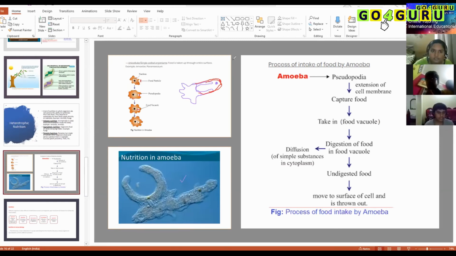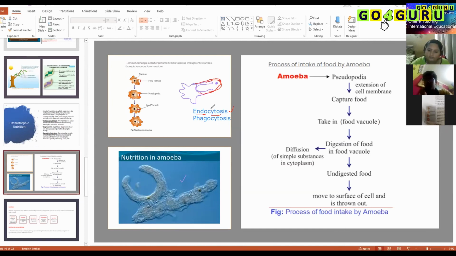And what is this process called? Endocytosis. It is either called endocytosis or phagocytosis. You can call it by any name. Endo means inside, cyte refers to cell. Amoeba is a single cell and it is taking food inside, and that's why this process is called endocytosis. Yes, Parvesh, that is the same picture I'm showing here.